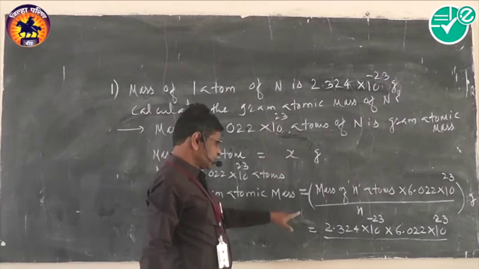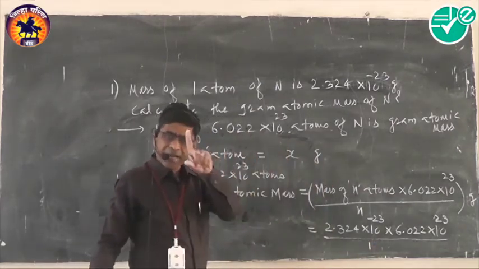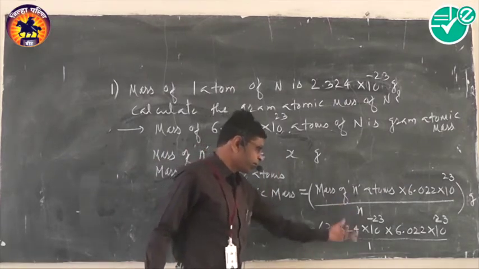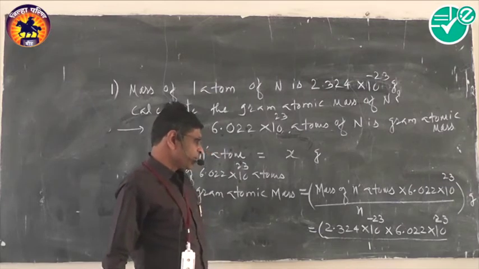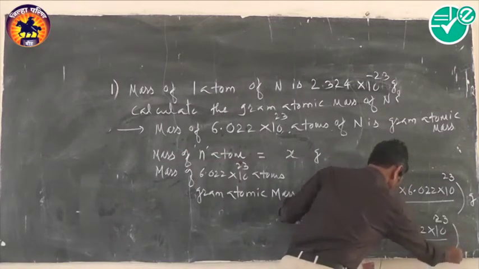Here n means the number of atoms, which is 1, so the mass of one atom is given, and so 2.324 × 10^-23 multiplied by 6.022 × 10^23.